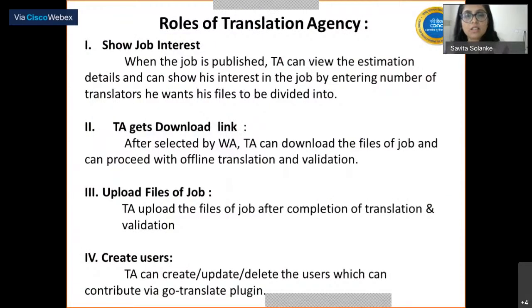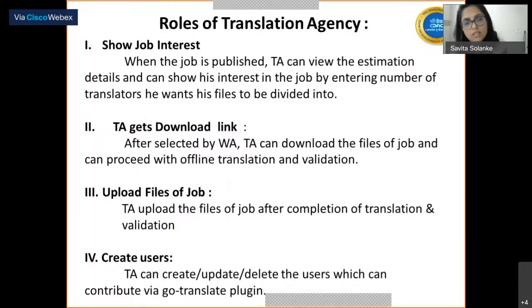Now let's have a deep dive into the roles of the translation agencies. The translation agency's first and foremost role is to show job interest. As we have already seen the flow of the WA here, whenever a job is published, the translation agency can view the estimation detail on the portal, and he can show interest in the job by entering the number of translators he wants his file to be divided into.